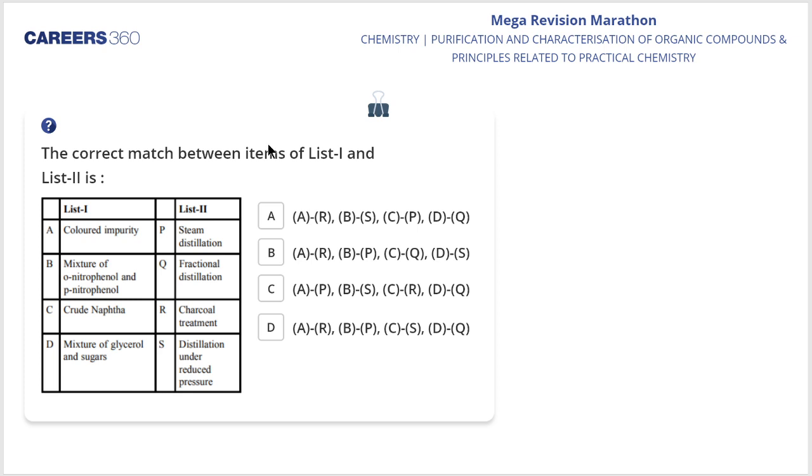So, I am getting the answers that option D is the right answer. Is it so that option D is the right answer, my dear students?